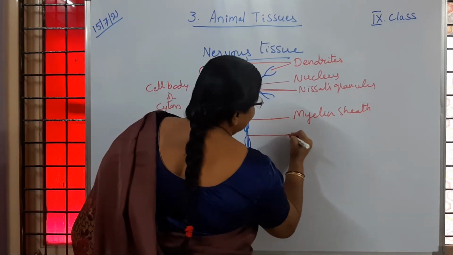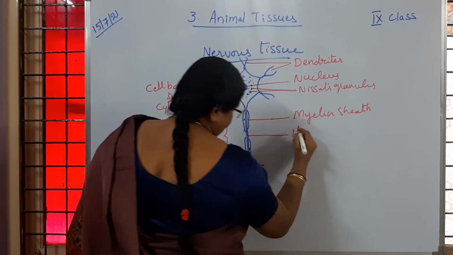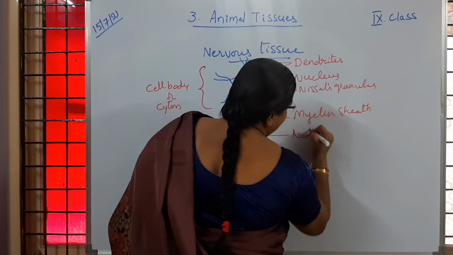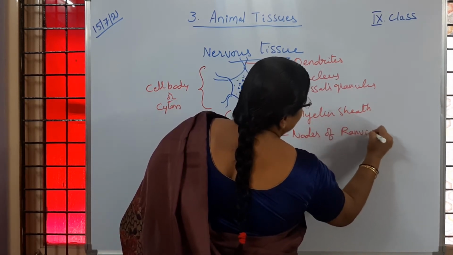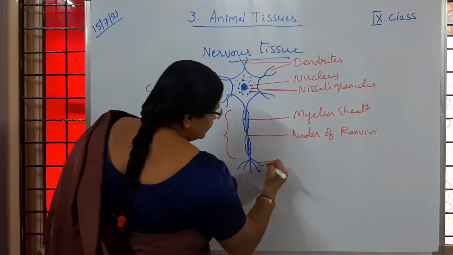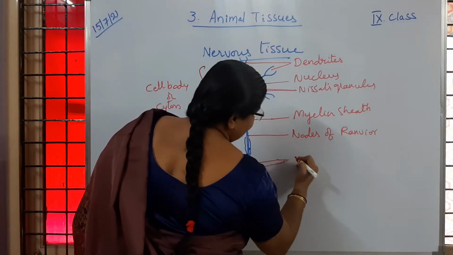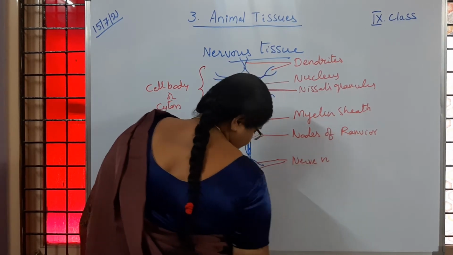What do we call those? They are called nodes of Ranvier. And here again you observe some branch-like structures, which are called nerve terminals.